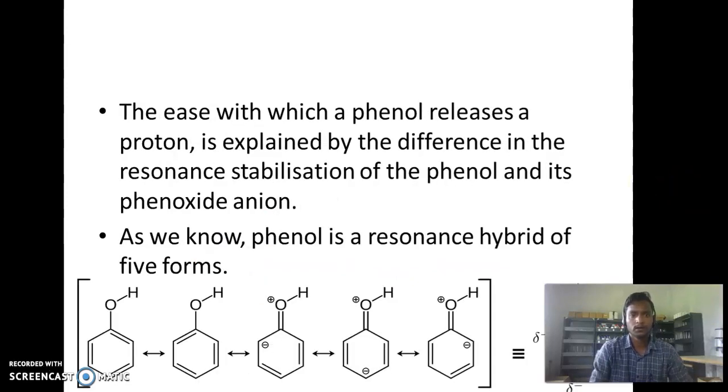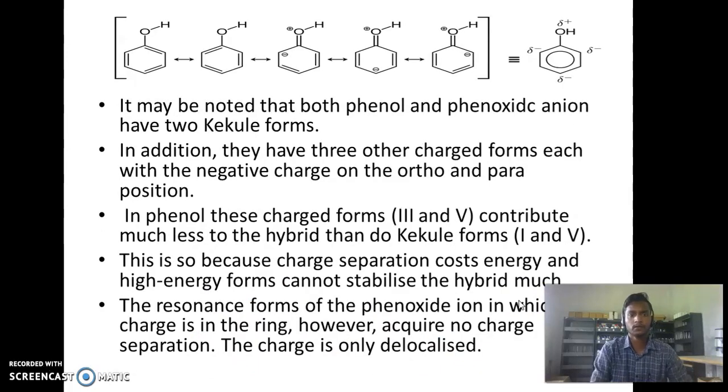The ease with which phenol releases a proton is explained by the difference in the resonance stabilization of the phenol and its phenoxide ion. As we know, phenol is a resonance hybrid of 5 forms. This is the 5 resonance structure forms. It may be noted that both phenol and phenoxide anion have 2 Kekulé forms. In addition, they have 3 other charged forms, each with the negative charge on the ortho and para positions.